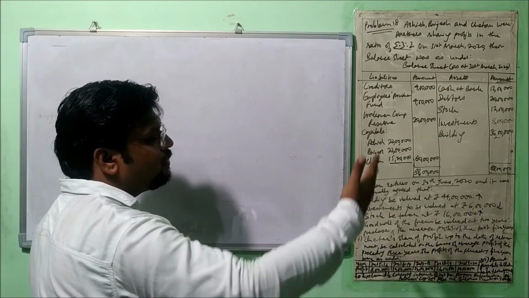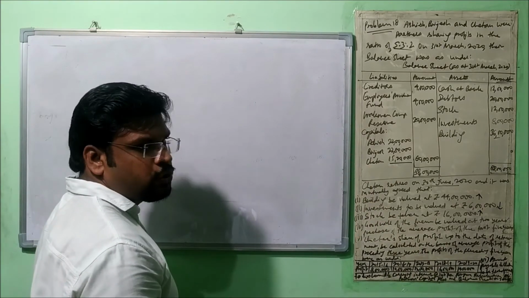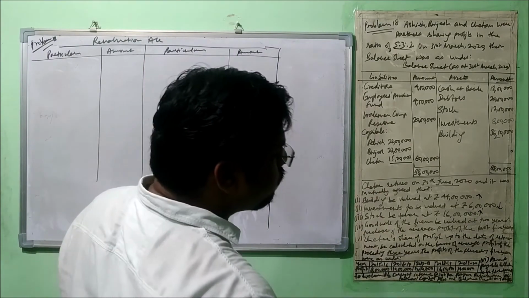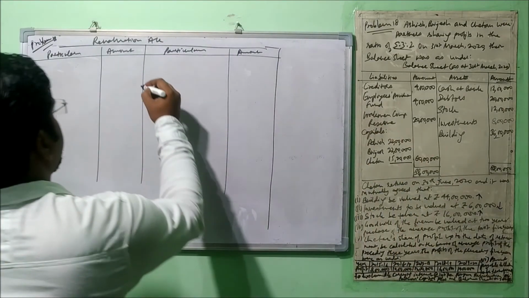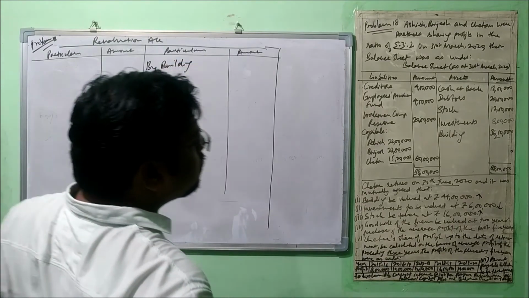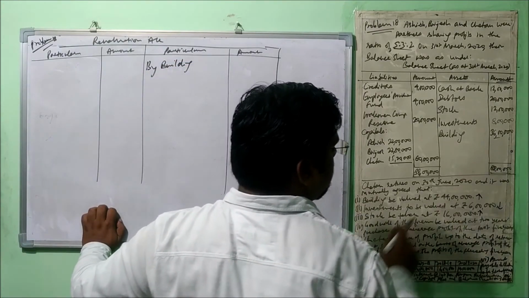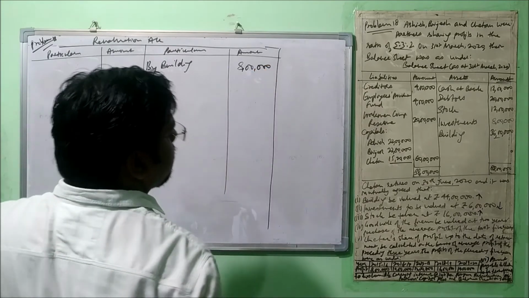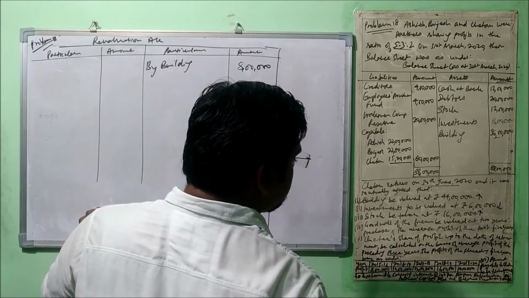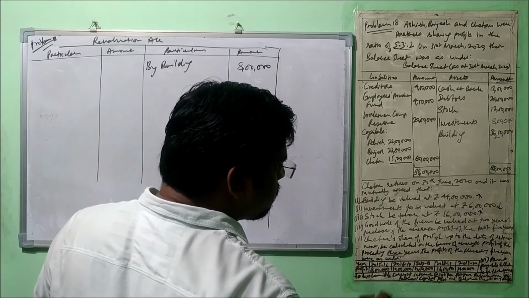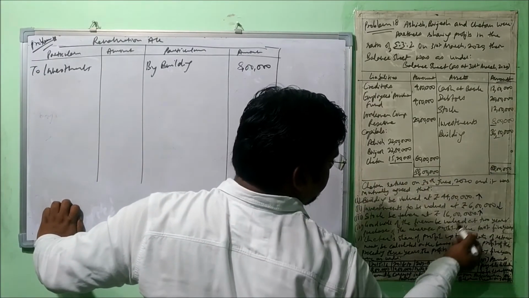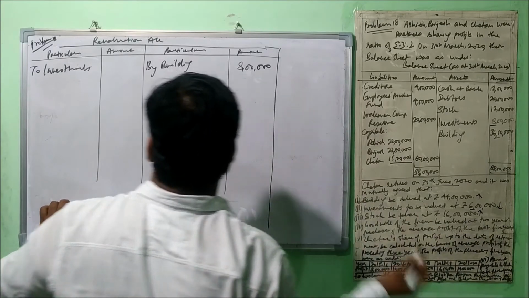So let's start. Very first we need to prepare revaluation account. Alright. Okay. So let's read it. Building value is 44 lakh. Means the value is going up for the building. How much? Earlier it was 36 lakh. What is the amount of difference? 8 lakh. It is going up by 8 lakh. Okay. It is done. Now let's talk about investment. To be valued at 6 lakh means down. What is the value of investment? 8 lakh. Okay, and we need to put it at 6 lakh, means 2 lakh down.